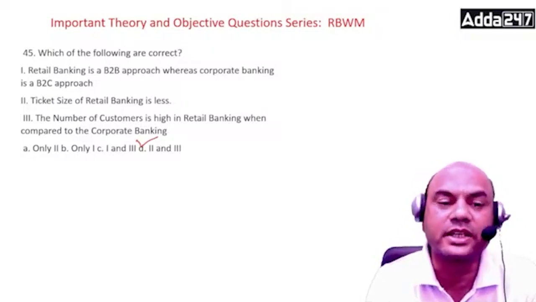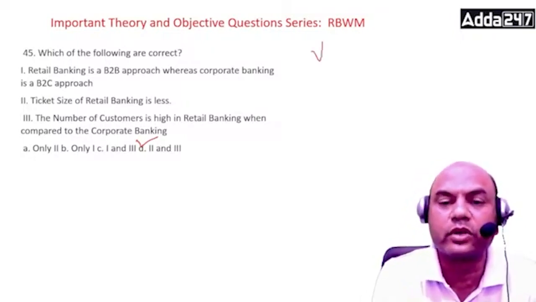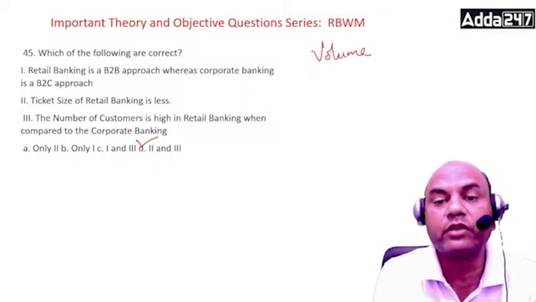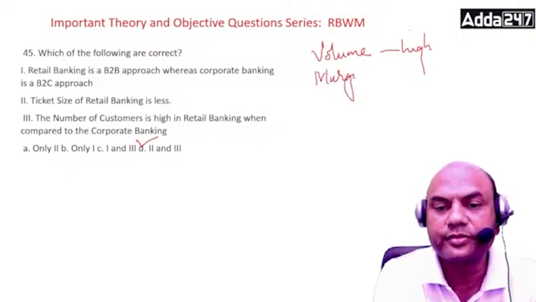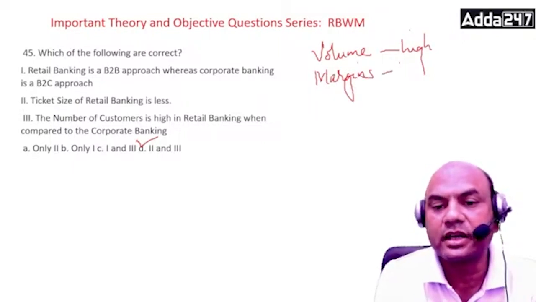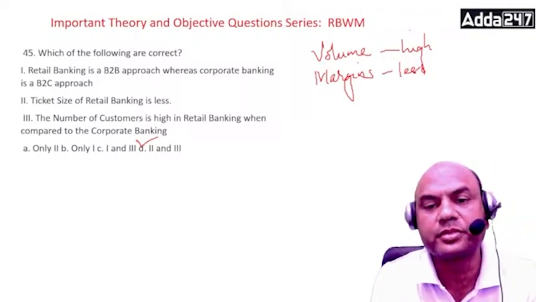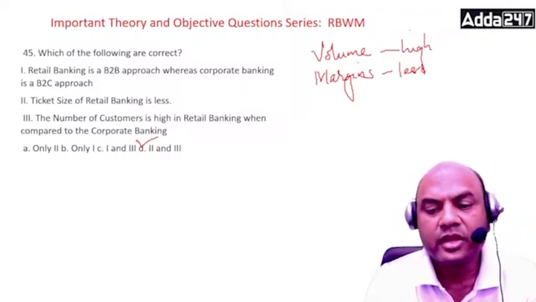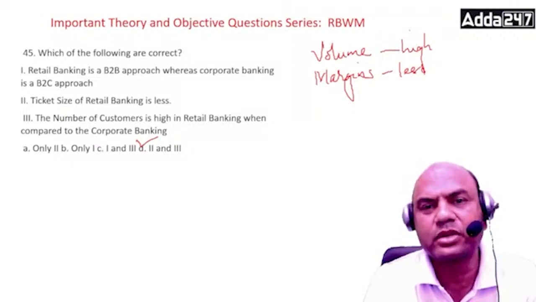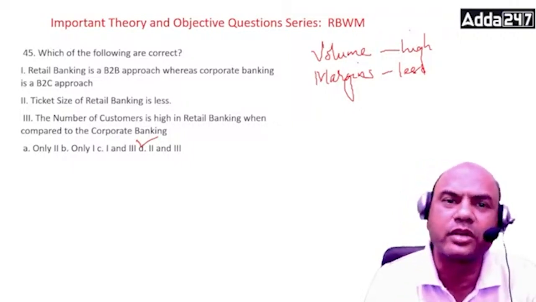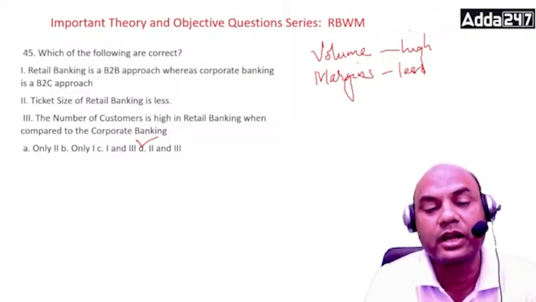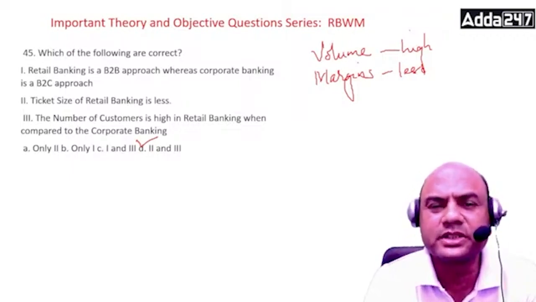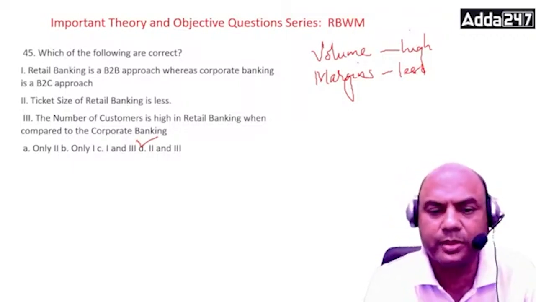Obviously, isn't it? Retail banking is always known as a volume game. The logic behind this is volumes are high in retail banking and margins are less. Always remember this. Okay, volumes are high, margins are less. Got it? Because retail banking is a mass market model, right? Whereas corporate banking is a classic market, meaning a relatively smaller or higher-end market, catering to only businesses and corporates.